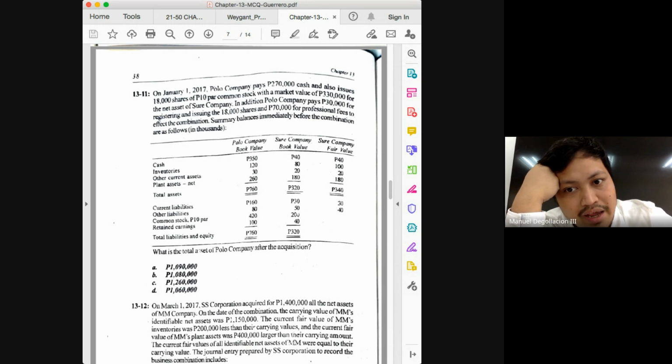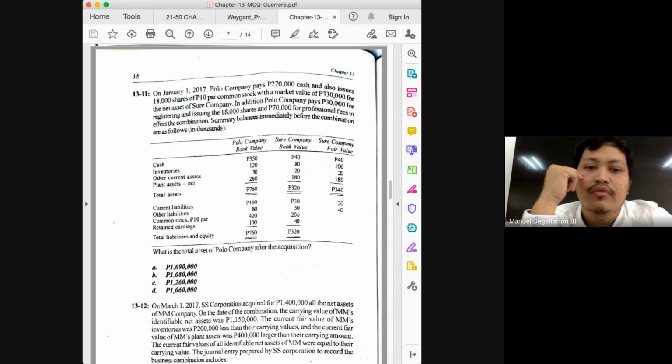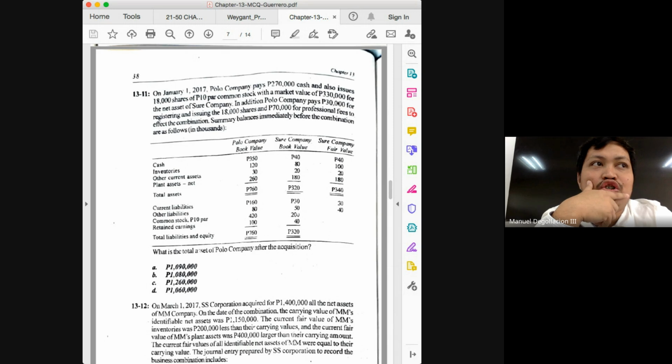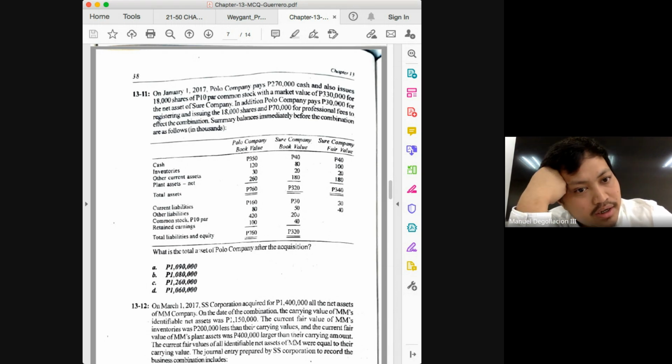Is this a goodwill or a gain? Goodwill, because the consideration is greater. Okay, and what do we do with this goodwill? This should be included in your computation for total assets. Okay, so if we have goodwill, what else do we need? We just need to combine all the other assets. Okay, let's do this line by line.